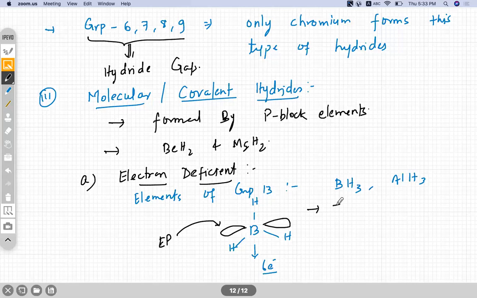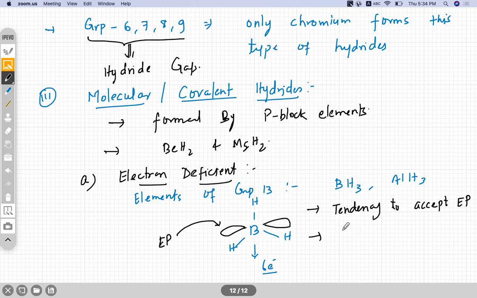So it has tendency to accept electron pair, hence it behaves as Lewis acid. Done?